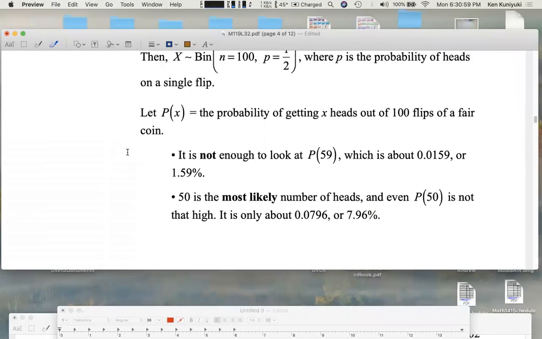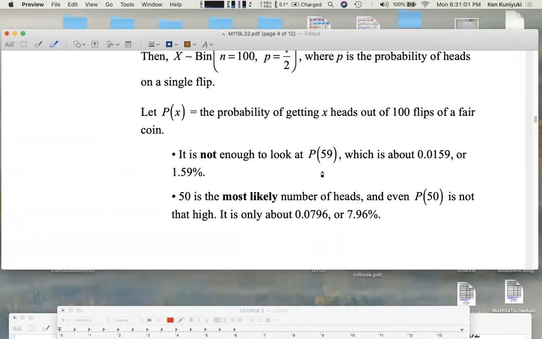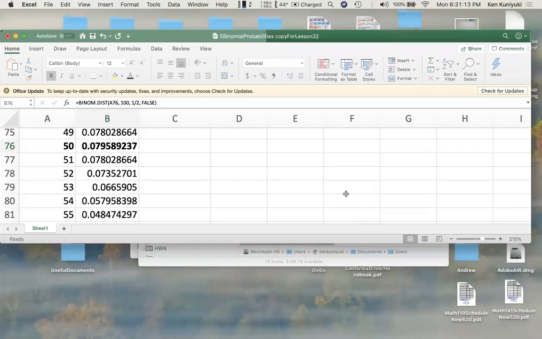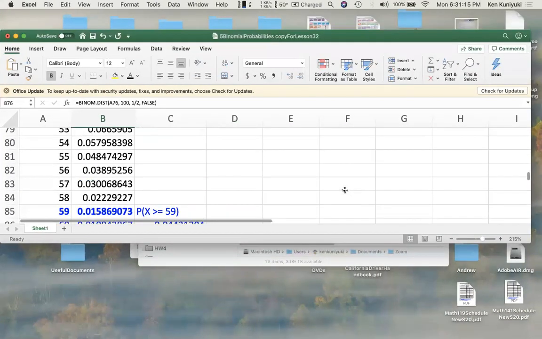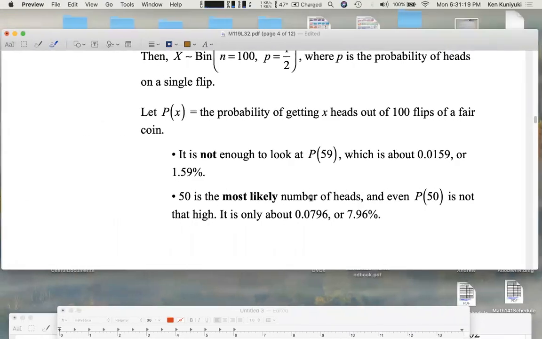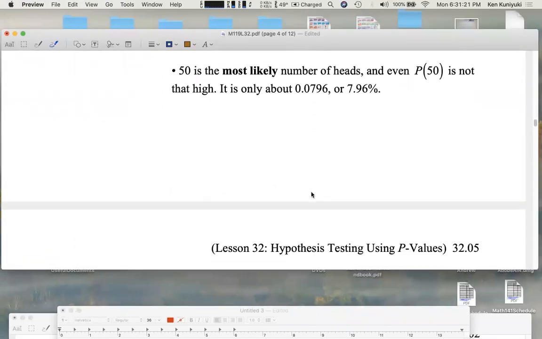It's not enough to look at P of 59. 50 is the most likely number of heads, and even P of 50 is not that high. It's not even 8%. So the fact that P of 59 is only about 1.59% or 1.6%, that doesn't tell me that much. Instead, I should look at a tail probability.